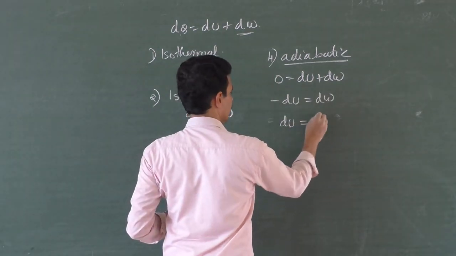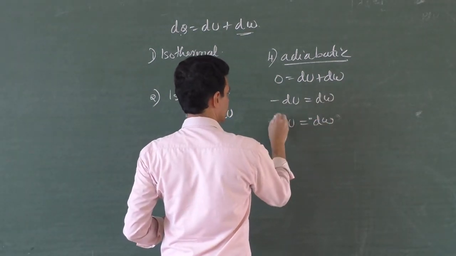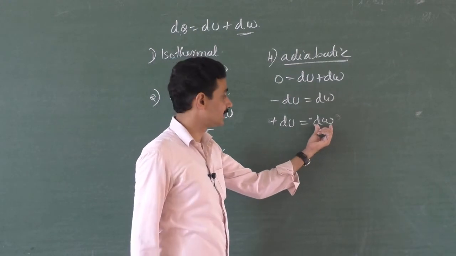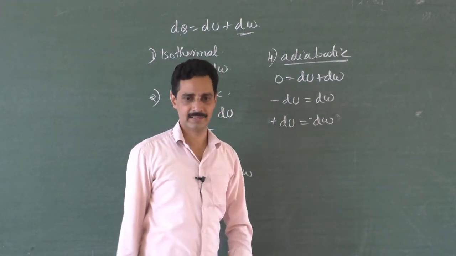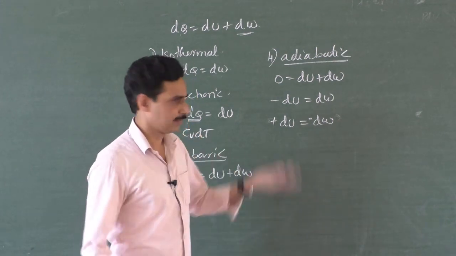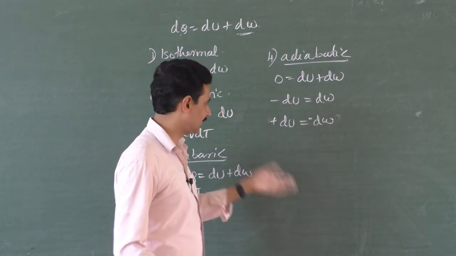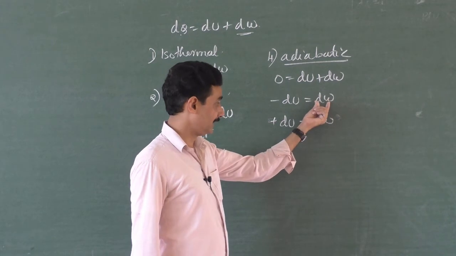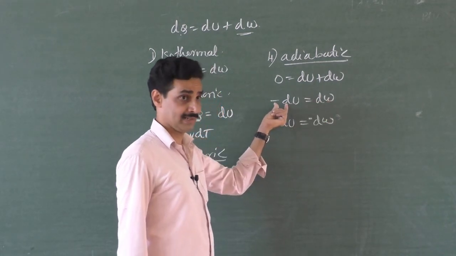dU is equal to dQ minus dW, that is plus. Work done on the system is equal to increase in the internal energy. Of course, if you have realized it in some way in chemistry, you can follow the same method. Now I'll do it like this. Work done by the system, decrease in the internal energy.